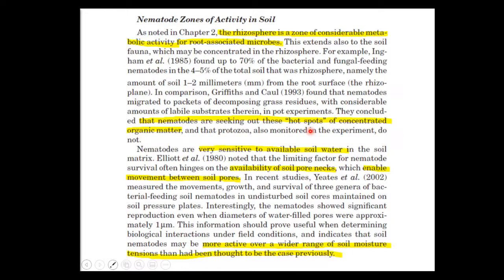So why are they very sensitive to water? Because they move through the water. They move with the water. So whenever they have water, nematodes will move through the soil pores from one spot to another, and they feed in these small pores in the soil. That's why soil aggregates are very important, because soil aggregates create these pores.